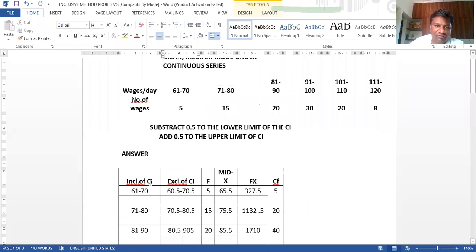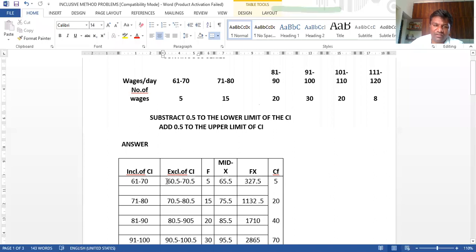Inclusive of the class interval, we have to convert into the exclusive of class interval. Already I told you, subtract 0.5 from the lower limit of the class interval. 61 is there, so 61 minus 0.5 becomes 60.5. Then add 0.5 to the upper limit of the class interval, so 70 plus 0.5 becomes 70.5. The frequency we have to write as it is.